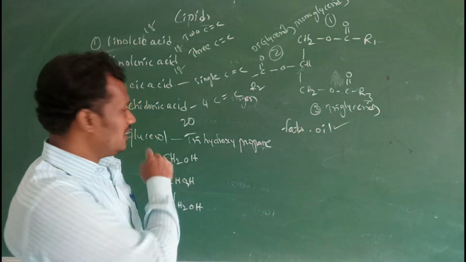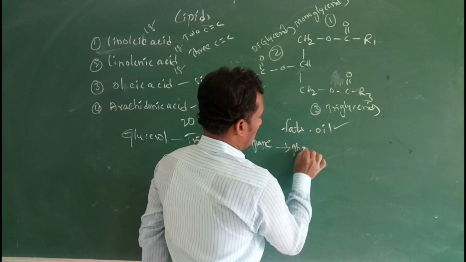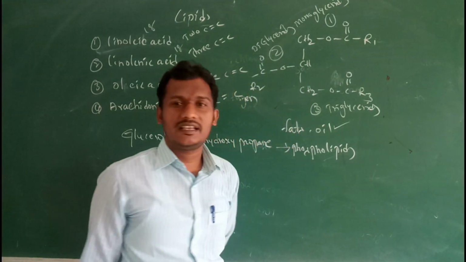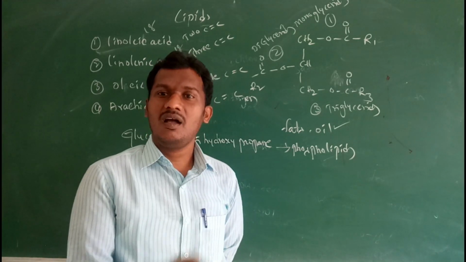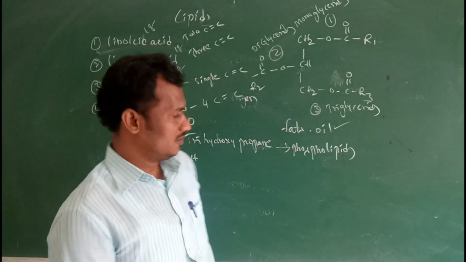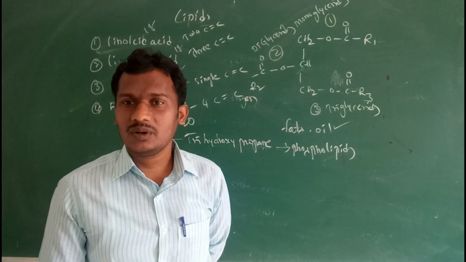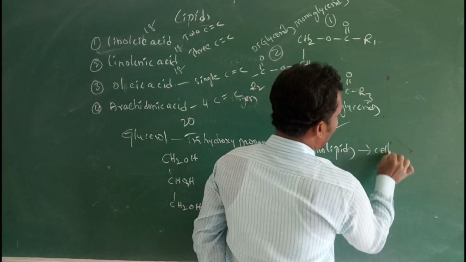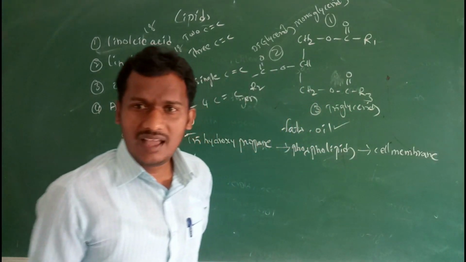Next one is compound lipids. Example, phospholipids. Some lipids may contain phosphorus and phosphoric acid related substances. The lipids which contain phosphorus or phosphoric acid are known as phospholipids. These phospholipids are mainly present in the cell membrane.